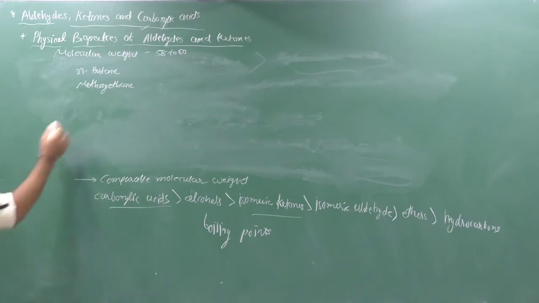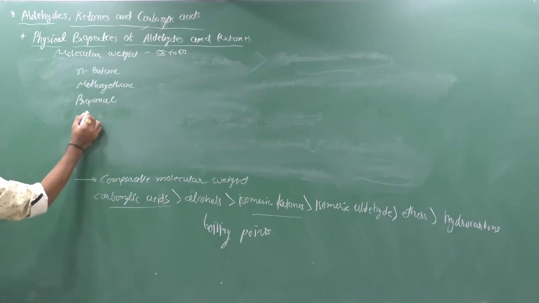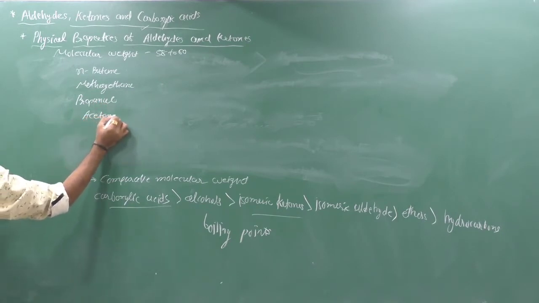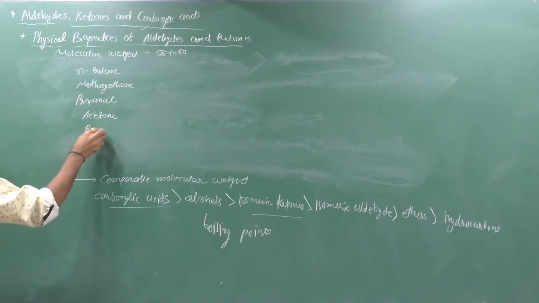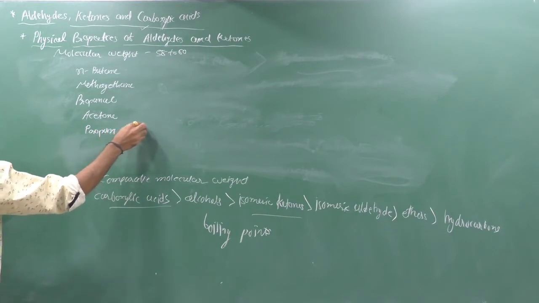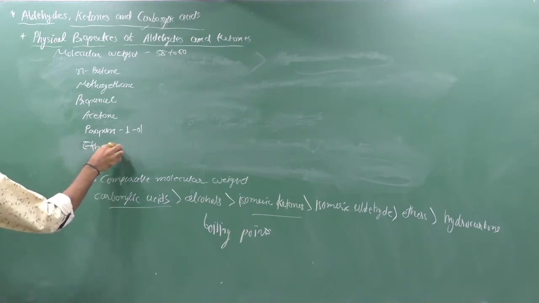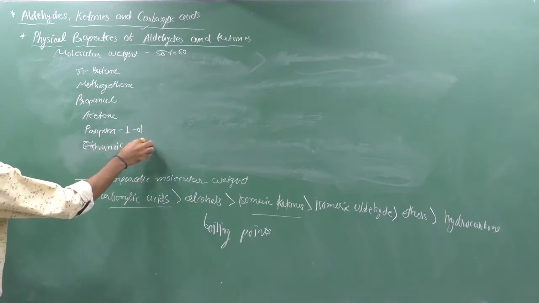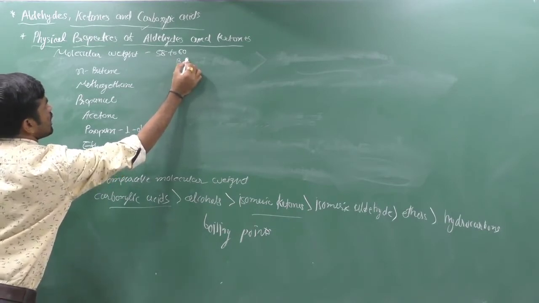Propanal, acetone, that is aldehyde, it is ketone. Propan-1-ol, means alcohol, and ethanoic acid. Then the boiling points of these molecules are like that.